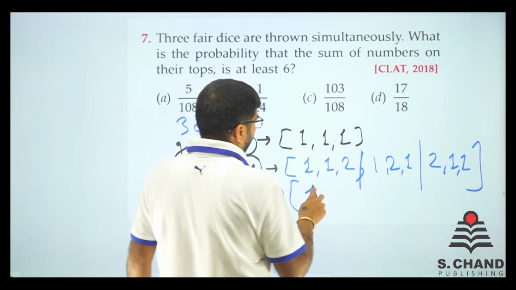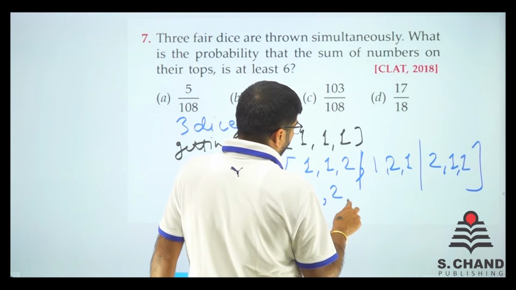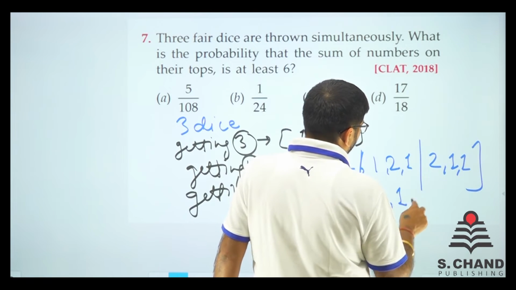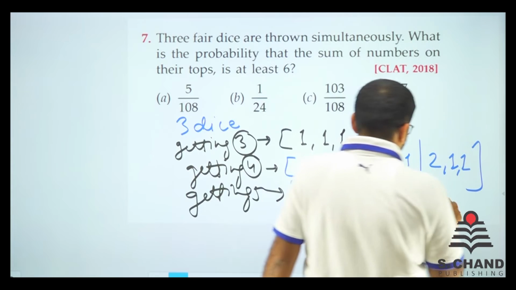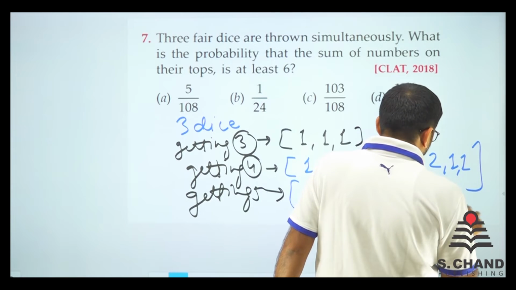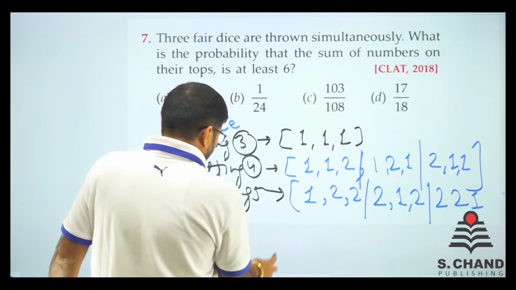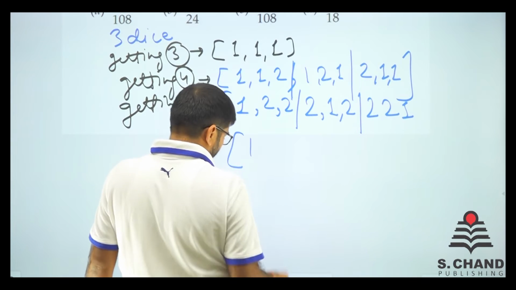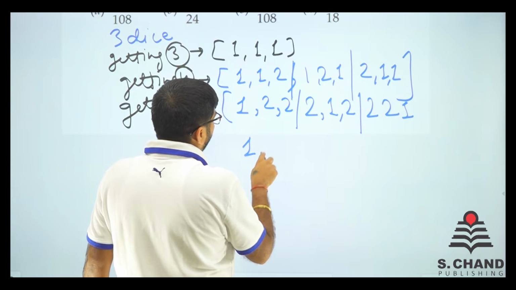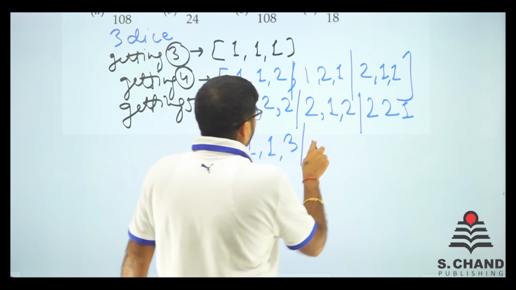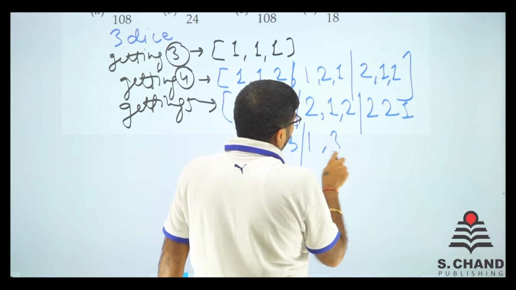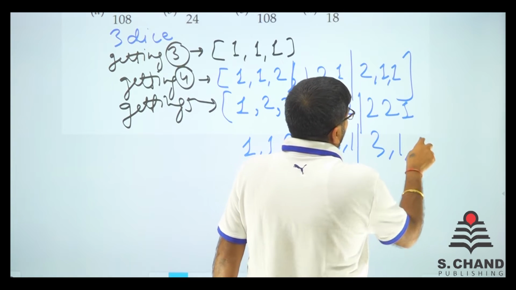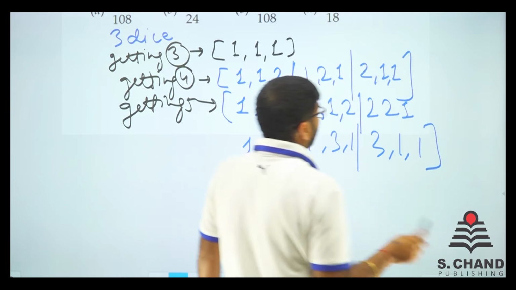Getting 5 is like 1, 2, 2. Then I can get 2, 1, 2. Then I get 2, 2, 1. And also I can get 1, 1, 3. I can get 1, 3, 1. Then I can get 3, 1, 1. These are the total cases.